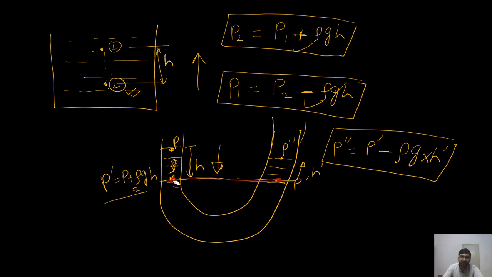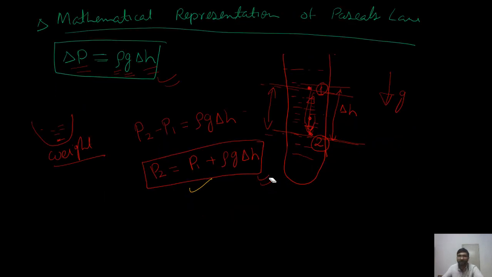This is another definition of Pascal's law, also the mathematical expression of Pascal's law. So what is the mathematical expression? Delta P equals rho g delta H.